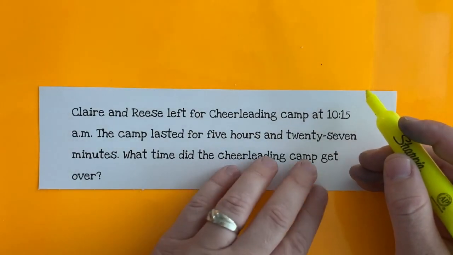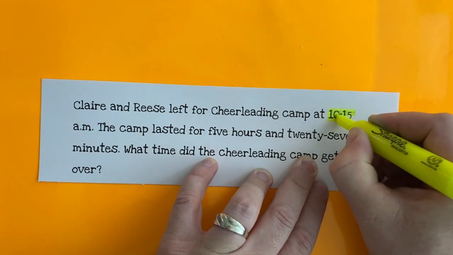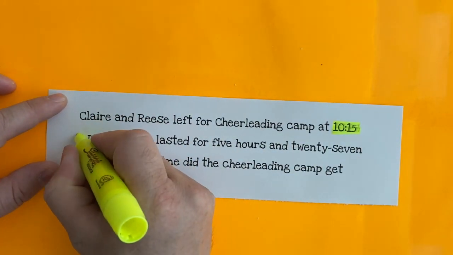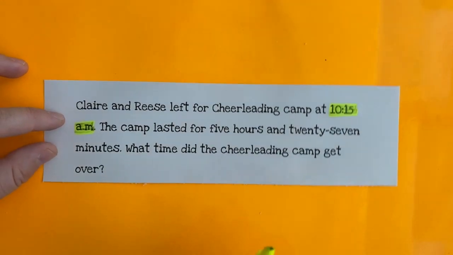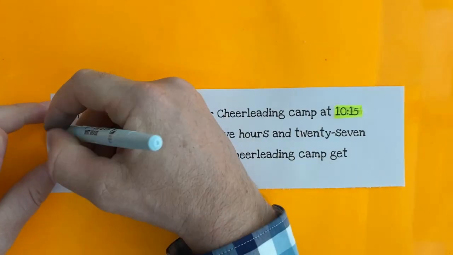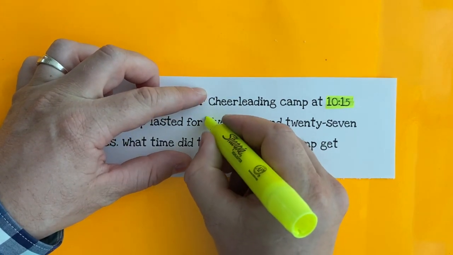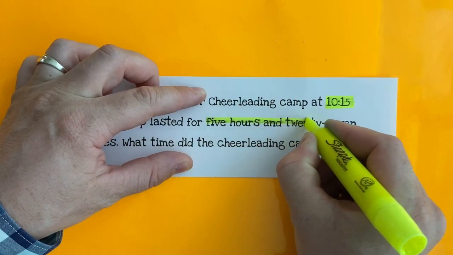First important piece of information that I notice is our first time, 10:15 a.m. And remember, when we see that a.m. right there, that stands for morning. The camp lasted for 5 hours and 27 minutes. That is our next important piece of information.